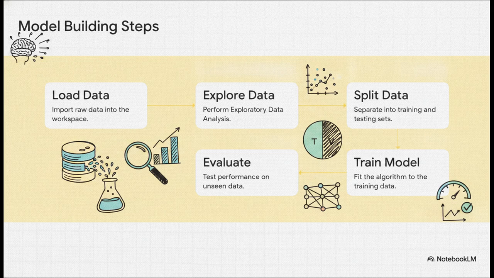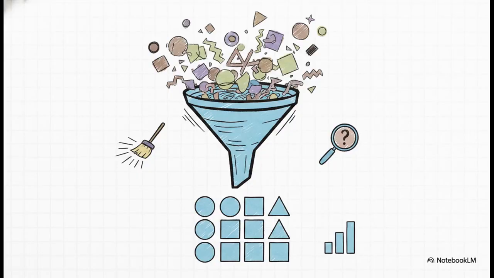What is genuinely amazing is that, thanks to modern Python libraries, you can sometimes execute this entire workflow in literally just 5 lines of code. No joke. But let's hit pause and zoom in on step 2 for a second. Exploratory data analysis, or EDA. This is where you roll up your sleeves to clean messy data, handle missing values, scale variables, and visualize trends using tools like Matplotlib. I really cannot stress this enough.